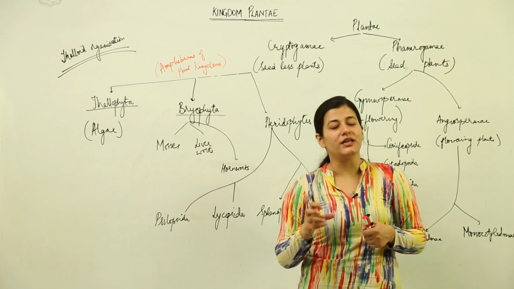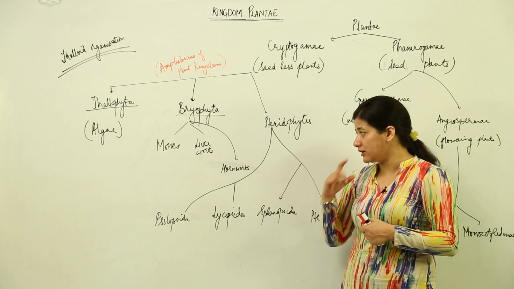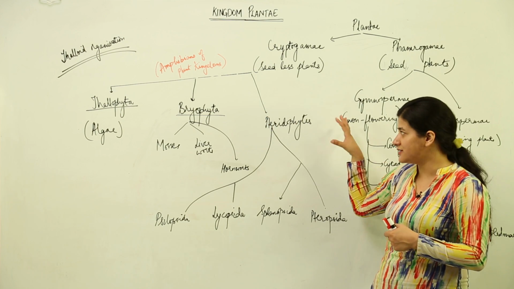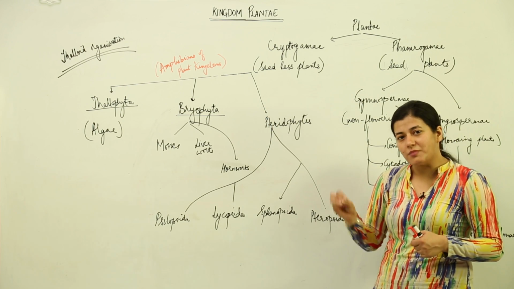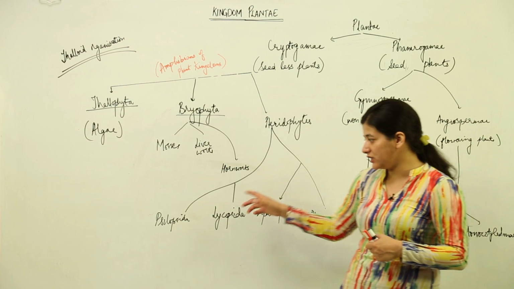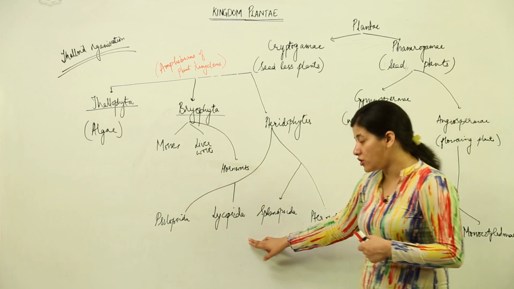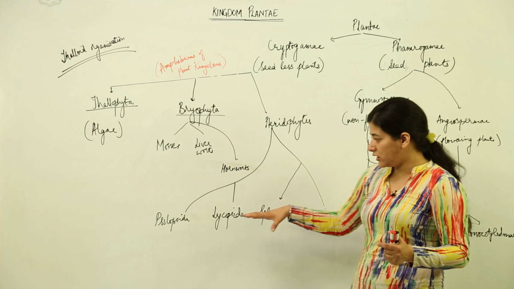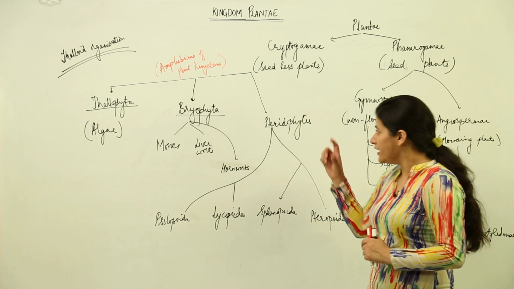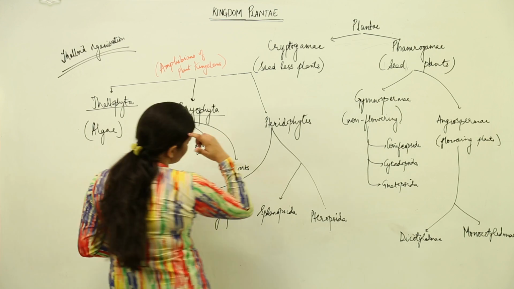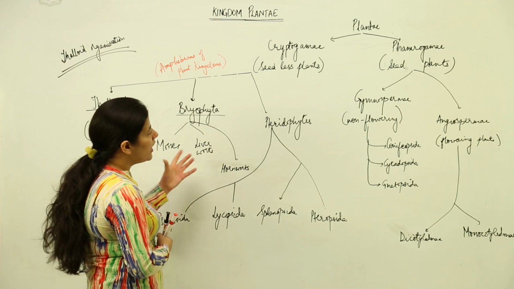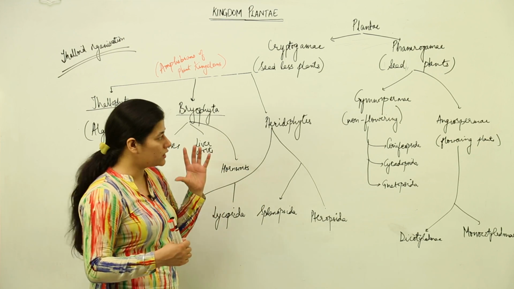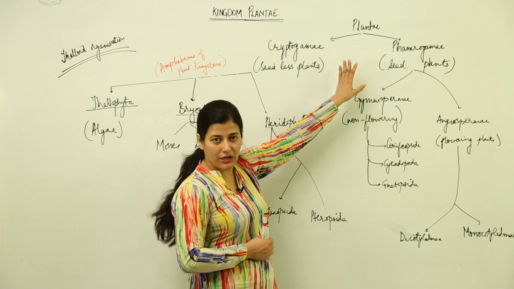But for now, because we take cytological and phylogenetic references in the classification, these pteridophytes include the ferns, and these could not get much advanced, but there are certain classes in it, a further class division, that is Psilopsida, Lycopsida, Sphenopsida and Pteropsida. Our syllabus confines us to learning the examples of each, and we are going to do that only. Individually, we are going to take each kingdom and understand what the characteristics and examples are, and I would prefer showing you a pictorial depiction for that, so that you remember the names and some picture comes to your mind. Then we have phanerogamy.